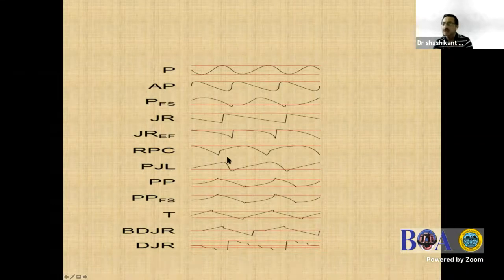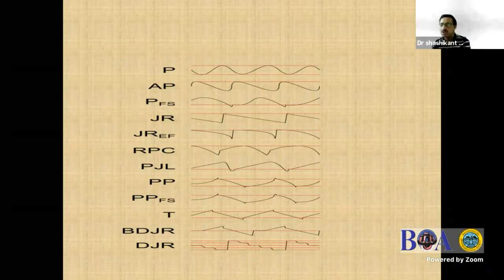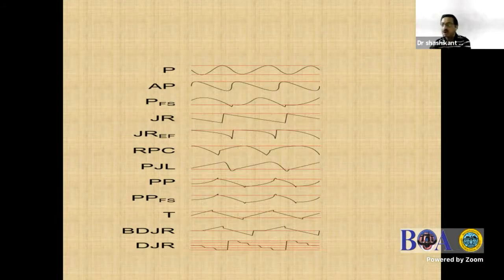These bidirectional jerk forms are seen in the neutral zone. Neutral zone is nothing but away from the null zone, where the direction of the nystagmus will change. So if you're analyzing more than 30 degrees, you go to 45 degrees, 60 degrees, then you can look for bidirectional jerk waveforms.